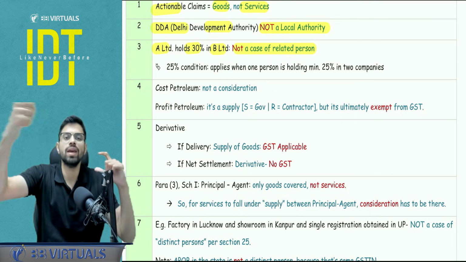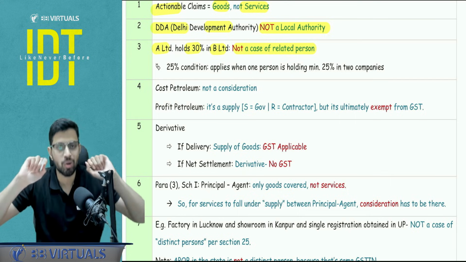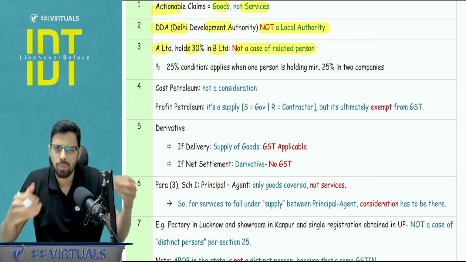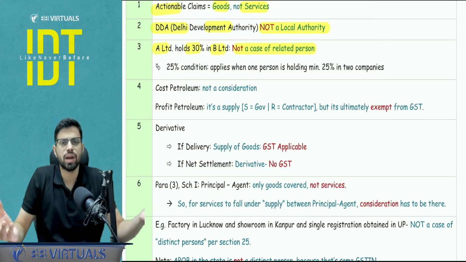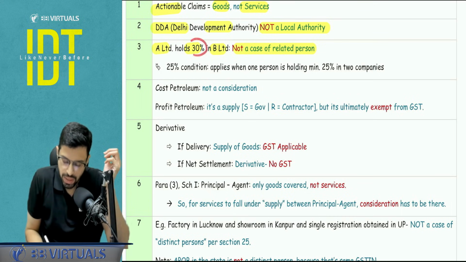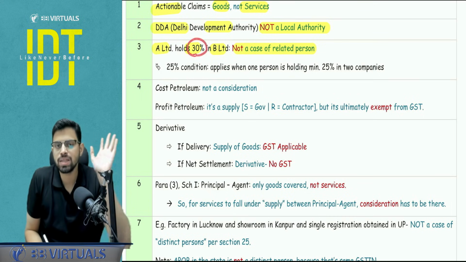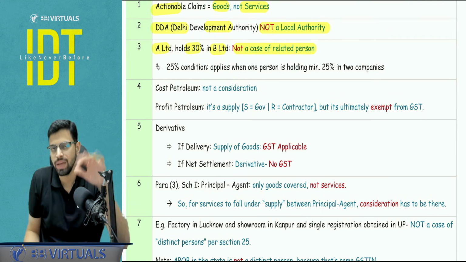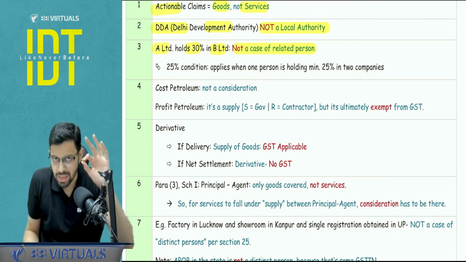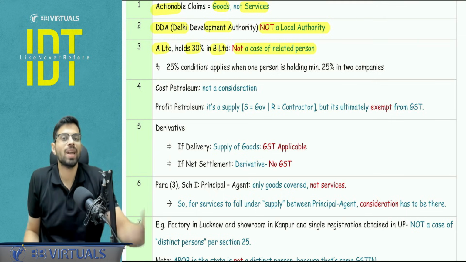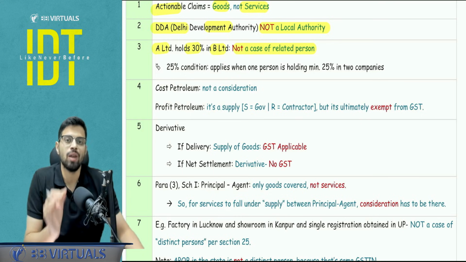But if one is holding in another, we need to have the definition of control. We need to see the word control. Control, although it is not defined in the GST law, but in the general understanding, we assume it as more than 50%. So here it is not more than 50%, it is 30%. And the 25% thing is not going to apply because one person is not holding in two. Here one company is holding in another company. So this will not be a case of related person. And related person or not a related person is one of the conditions that we see in section 15, that is the valuation of supply.